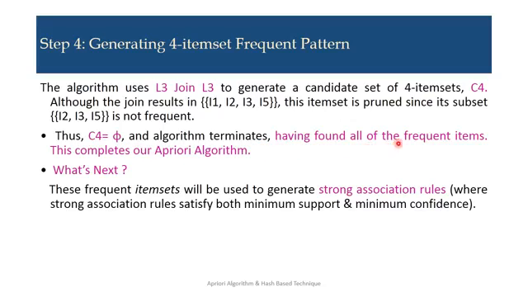Having found all of the frequent item sets, this completes our a priori algorithm. With this we have generated all the frequent item sets: 1 item, 2 item and 3 item frequent item sets. So after this, what's next? Next, these frequent item sets will be used to generate strong association rules, where strong association rules satisfy both the minimum support and minimum confidence threshold.